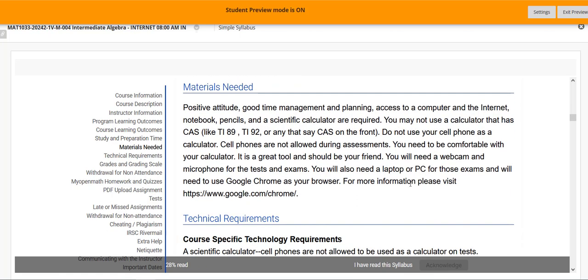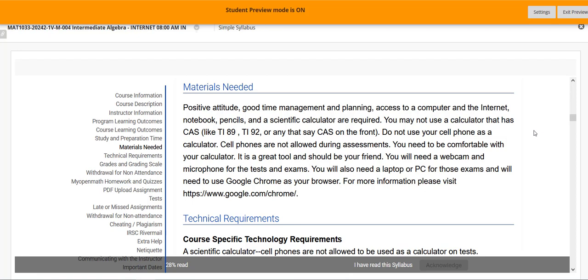Right. Your materials needed. You will need a computer and internet access. You will need a calculator. You also need to be able to do all the things that are required for Honor Lock, because it's an online testing class. That is what we will use for your class.